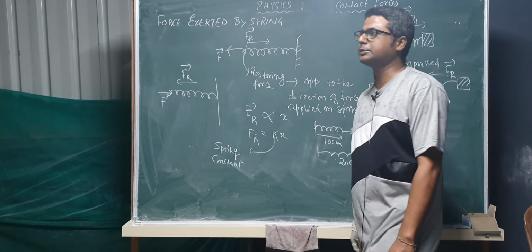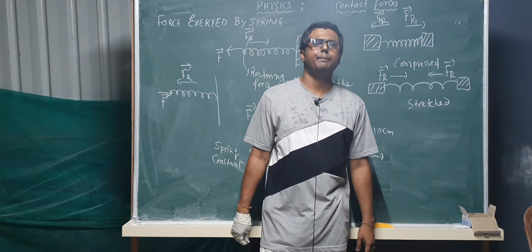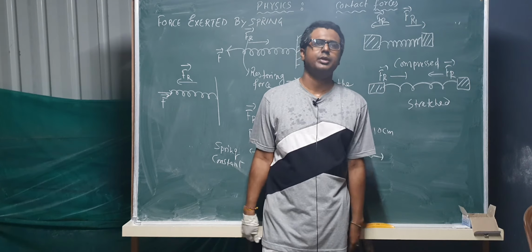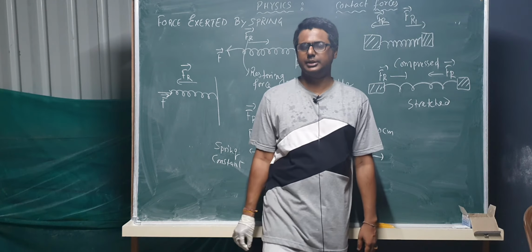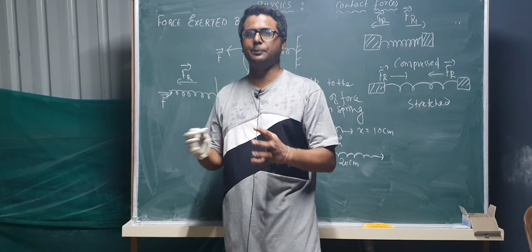In case of hard spring, that is very hard, K will be much more. The restoration force will be much more as the K is more. In case of soft spring, K is lesser. Just write it down. So K is high for hard spring.